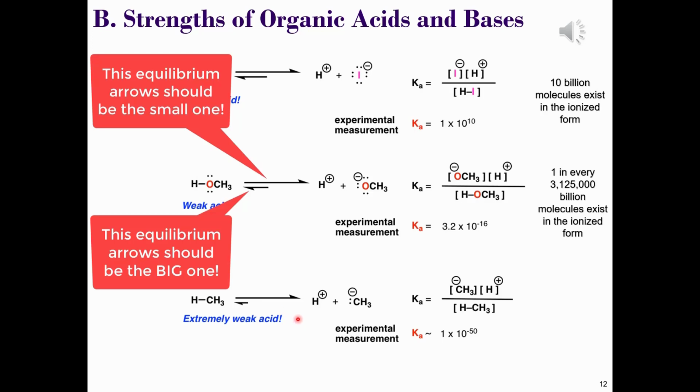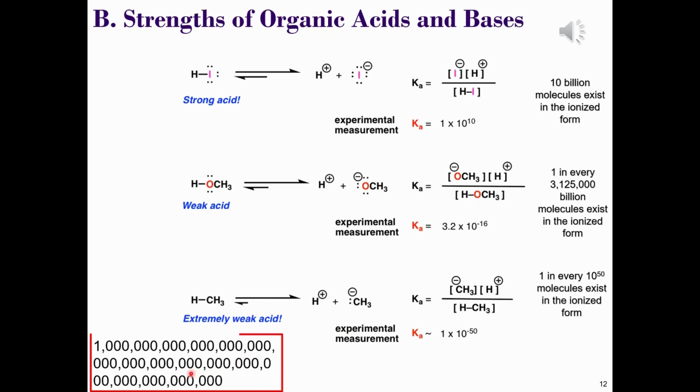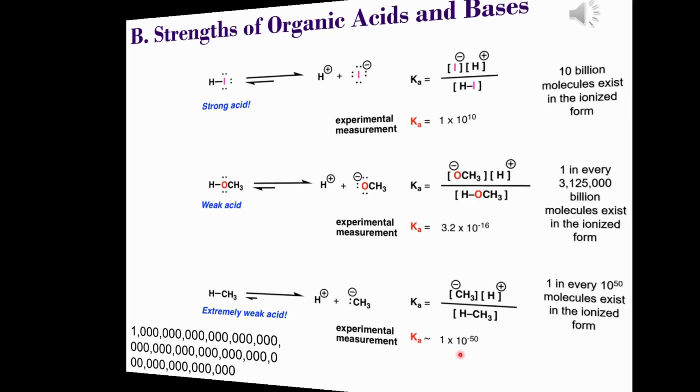For every 10 to the power of 50 methane molecules, only one of them has the potential to be ionized. I include the number of zeros on the slide just to drive this point home. These numbers are either ridiculously large, I mean look at the Ka for hydroiodic acid, or ridiculously small. Look at methane. Our brains are just not geared for dealing with numbers on this scale. Therefore we adopt a different scale that contains the same information, just in a friendlier way.